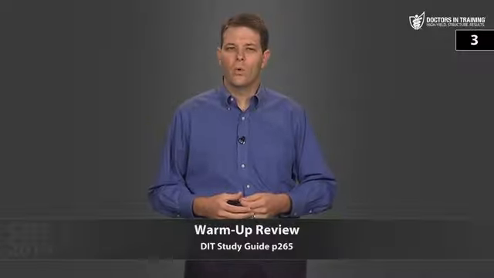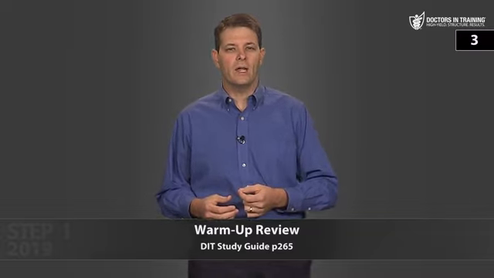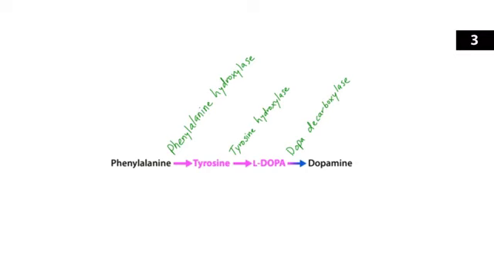And the last question, which enzymes are required to convert phenylalanine to dopamine? So first of all, you need phenylalanine hydroxylase to convert phenylalanine to tyrosine. Then you need tyrosine hydroxylase to convert tyrosine to DOPA. Then you need DOPA decarboxylase to convert DOPA to dopamine.